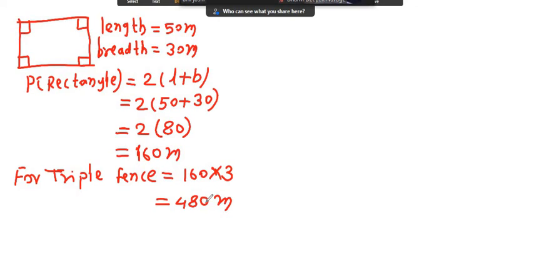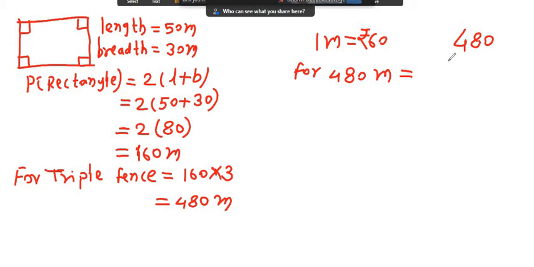Now if the wire costs 60 rupees per meter, 1 meter is equal to how many? 60 rupees, this is the sign of rupees, remember. Now for 480 meter, your cost is 480 multiply by 60.